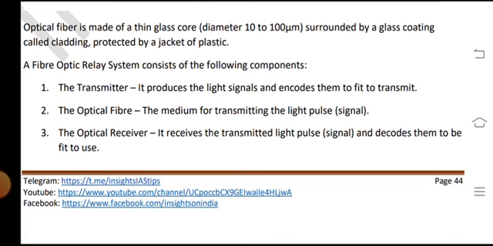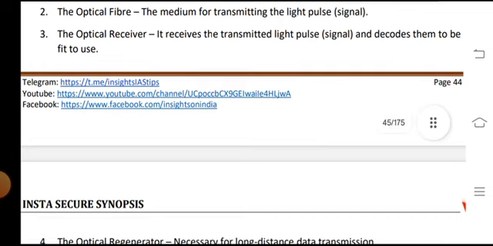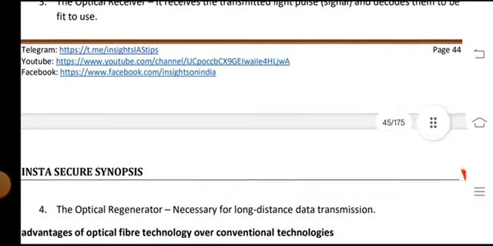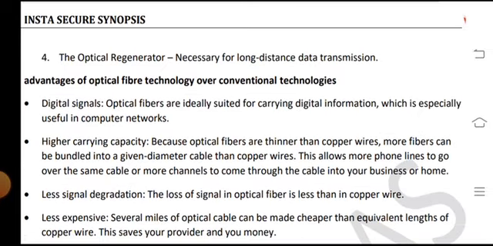A fiber optic relay system consists of the following components. The transmitter produces the light signal and encodes it to be fit for transmission. The optical fiber is the medium for transmitting the light pulses and signals. The optical receiver receives the transmitted light pulses and signals and decodes them to be fit for use. Optical regenerators are necessary for long distance data transmission.